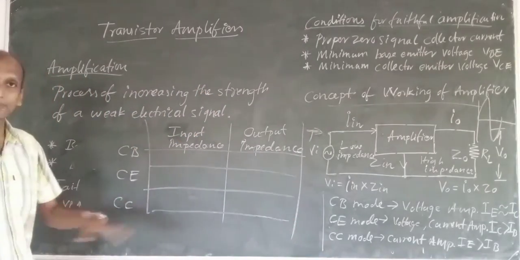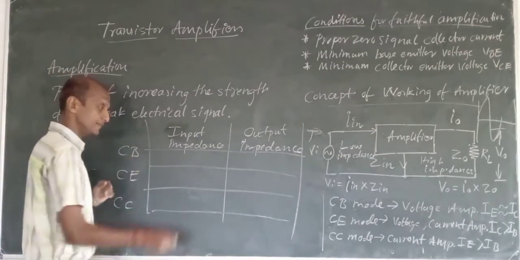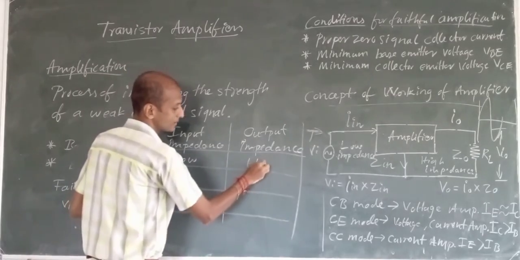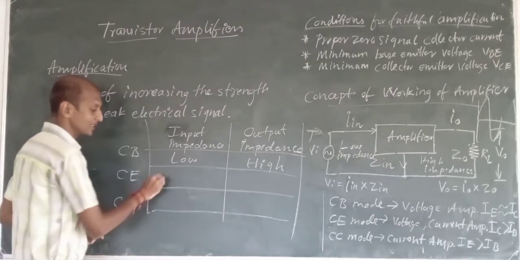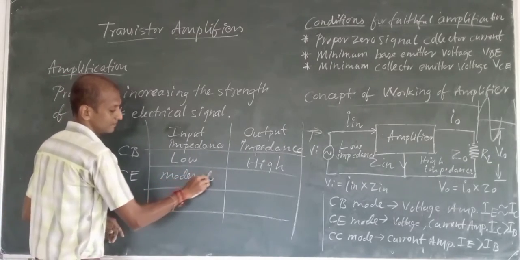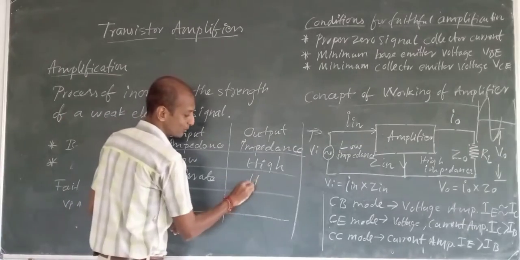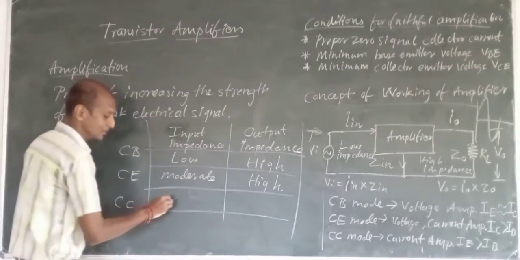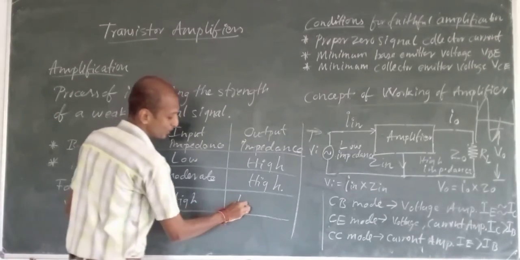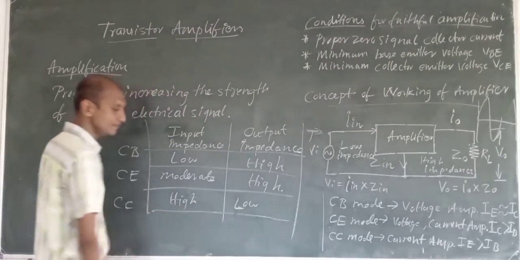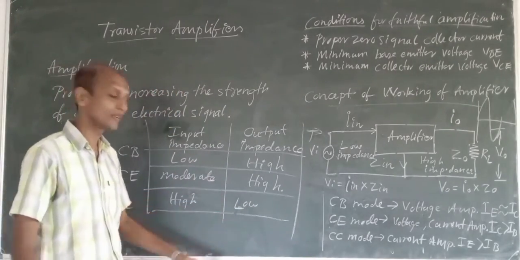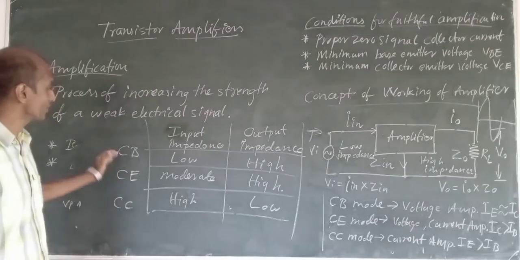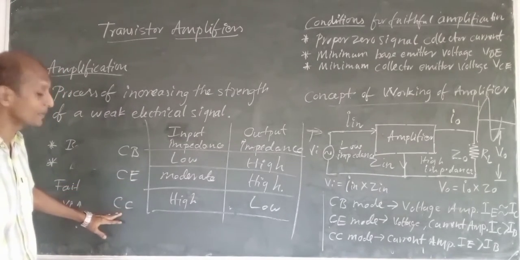Then make out a table like thing. Okay. Common base configuration will have a low input impedance and high output impedance, and common emitter configuration will have what? Moderate input impedance and high output impedance. And for common collector configuration, the reverse is the case. It has high input impedance and low output impedance. So these are the things we can make out for the common base, common emitter, and common collector configurations.